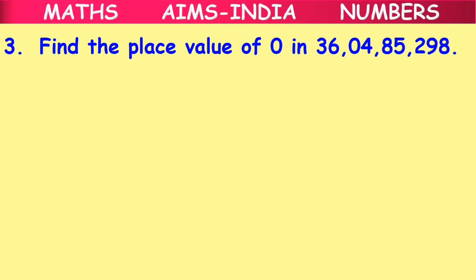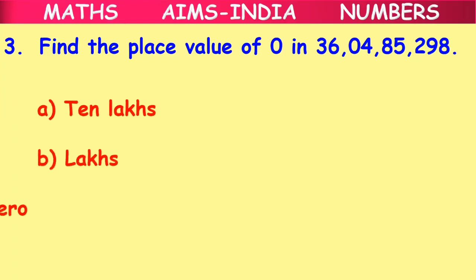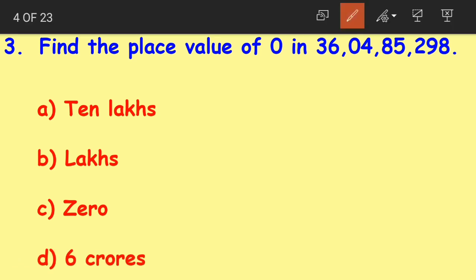Let us look at the options now. Option A, 10 lakhs. Option B, lakhs. Option C, 0. Option D, crores. Now this is a very easy question children. So it can be tricky as well. What happens is when they ask you to find the place value, what do we do? We first write the place values for the number, right? Ones, tens, hundreds, thousands, 10,000s, lakhs, 10 lakhs, crores and 10 crores.